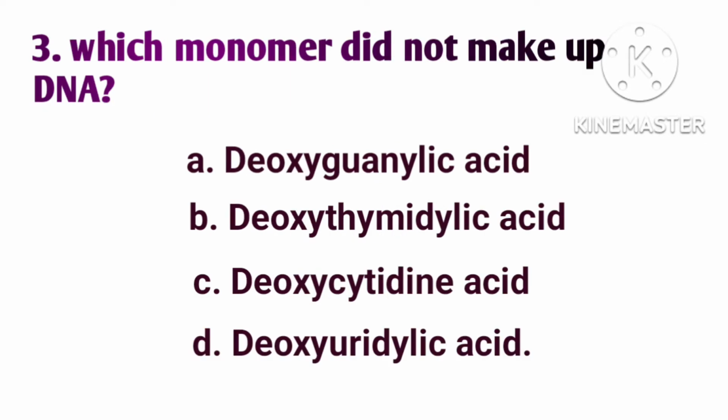Which monomer did not make up DNA? Option A, deoxyguanilic acid. Option B, deoxythymidilic acid. Option C, deoxycytidine acid. Option D, deoxyuridylic acid. The correct answer is option D, deoxyuridylic acid.